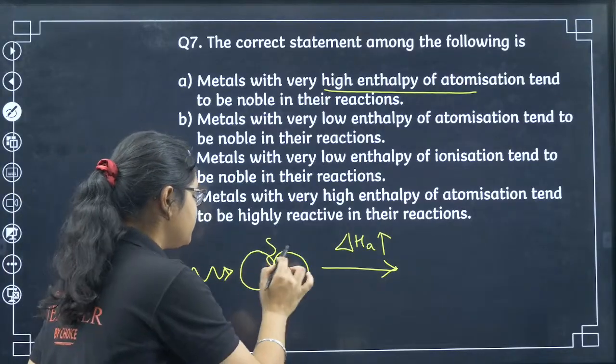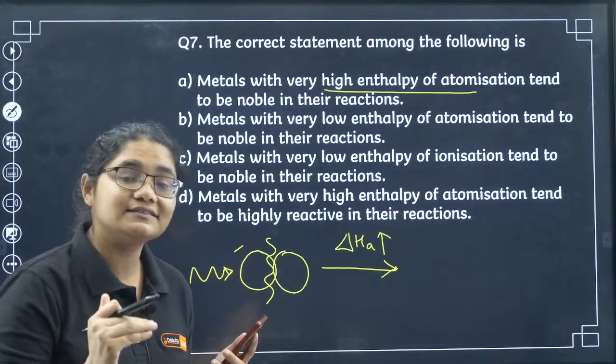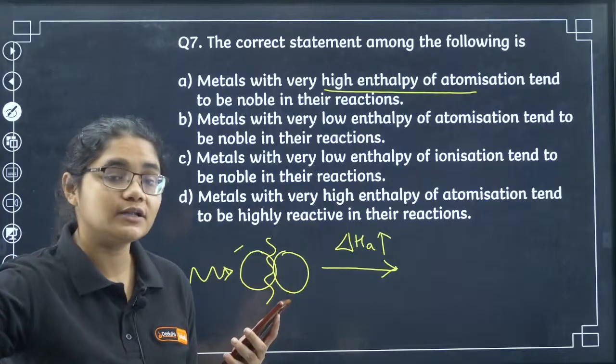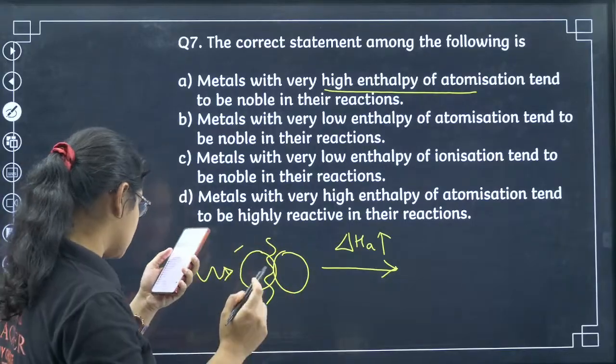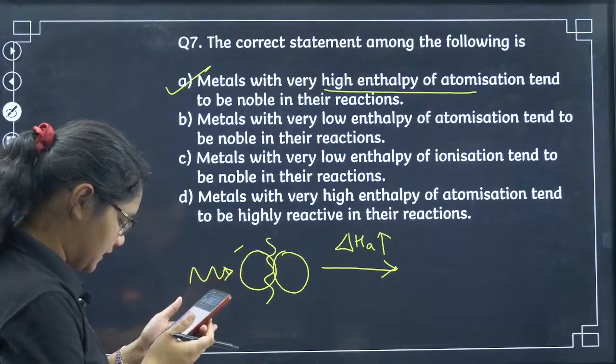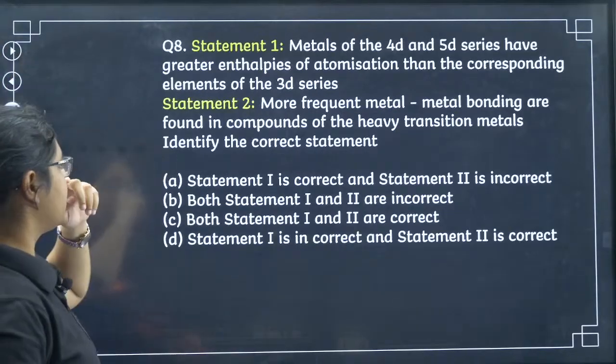So if they have very high enthalpy of atomization, that means they are very less reactive, or they are inert, or we can say they are more towards the noble gas. So the correct answer here will be option A, that was given correctly by Ashwini. Ashwini has given the correct answer here. Let's move to the next question.